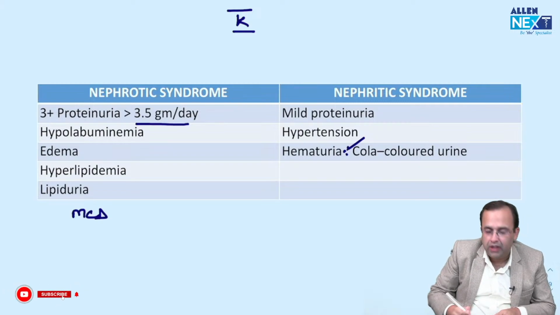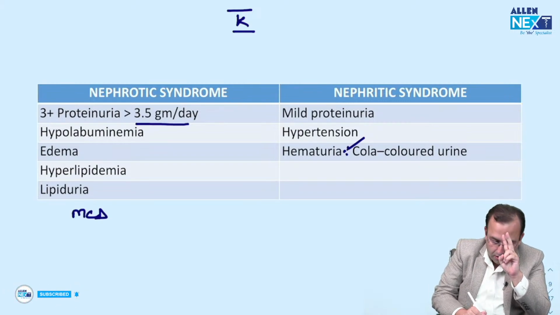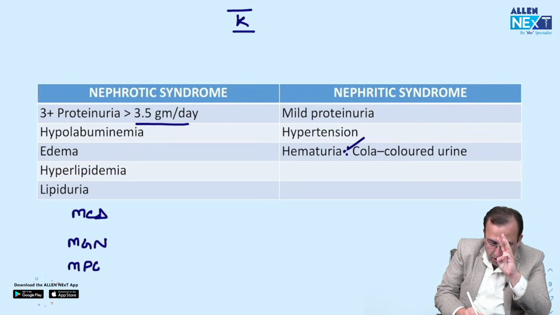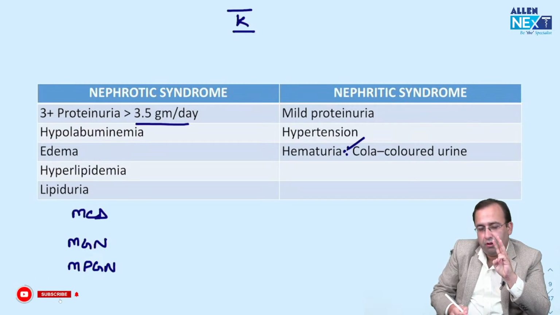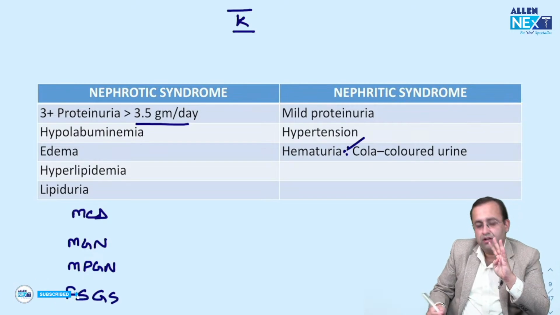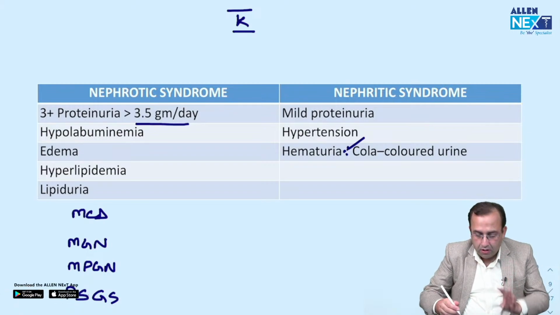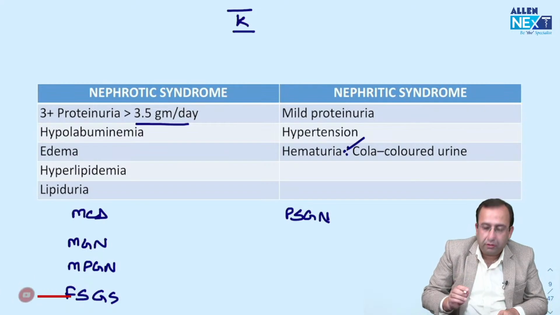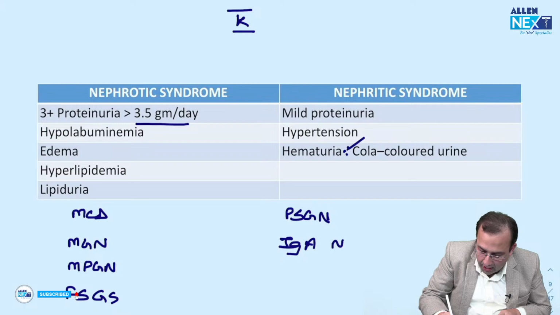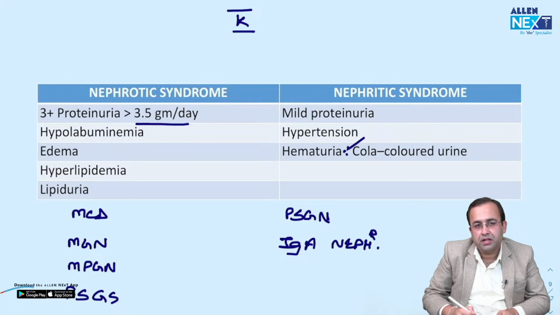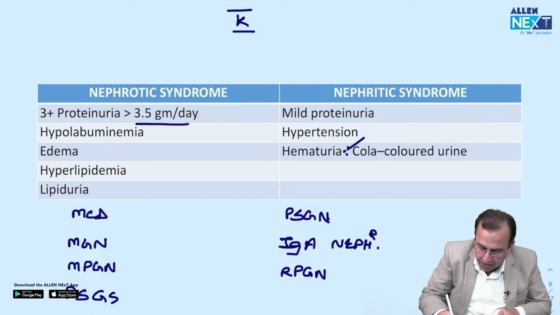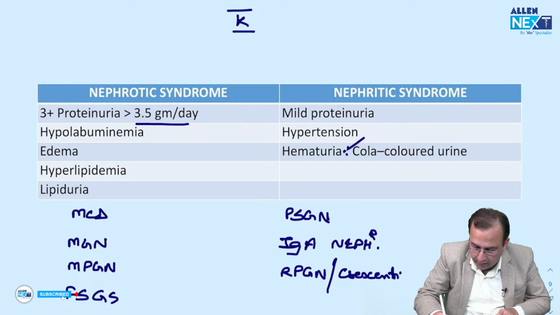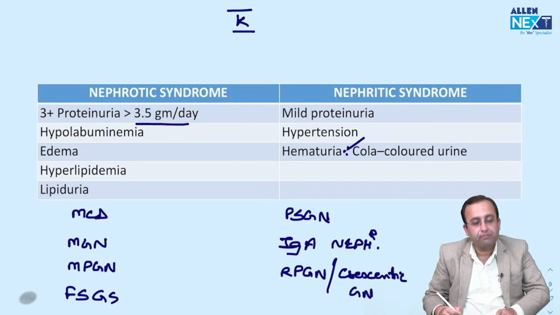They are MCD, minimal change disease, MGN, membranous glomerulonephritis, MPGN, membranoproliferative glomerulonephritis, and FSGS, focal segmental glomerulosclerosis, versus nephritic being PSGN, post-streptococcal glomerulonephritis, IgA nephropathy or Berger's disease, and RPGN, rapidly progressive glomerulonephritis, also called as crescentic glomerulonephritis.